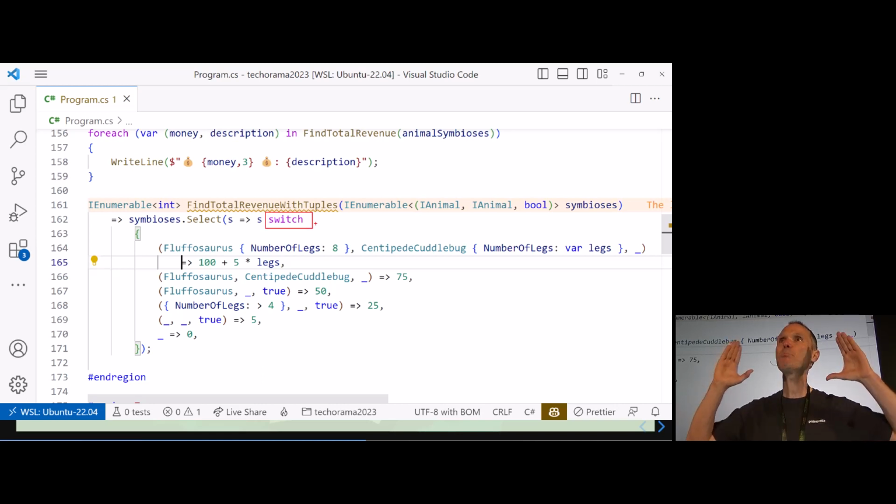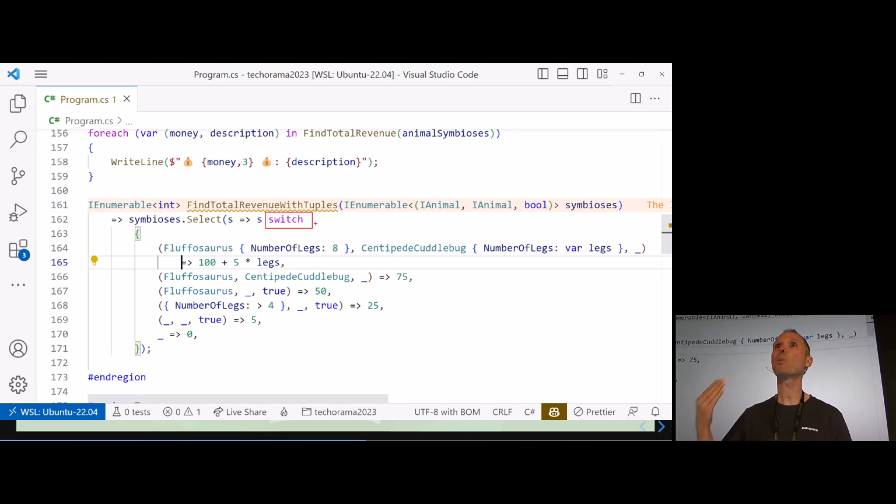Please note, this is important. For those of you who are not writing C# on a daily basis, this is not a switch statement, it's a switch expression. So you can use it wherever you have an expression. If statement, while loop, for loop, assignment, whatever you want, this switch expression is really powerful. And inside of the switch expression, we can here pattern match on the tuple, you see?